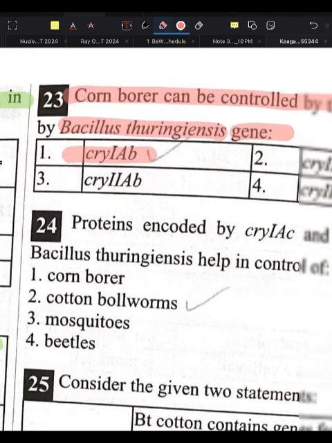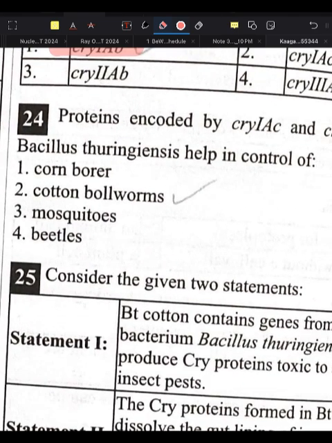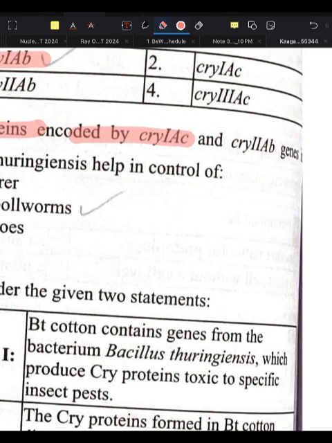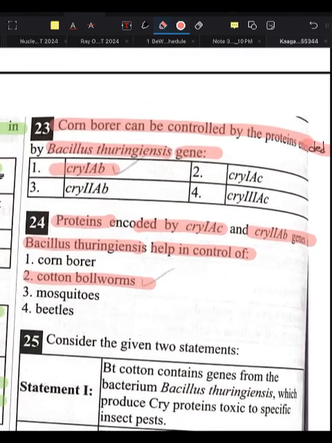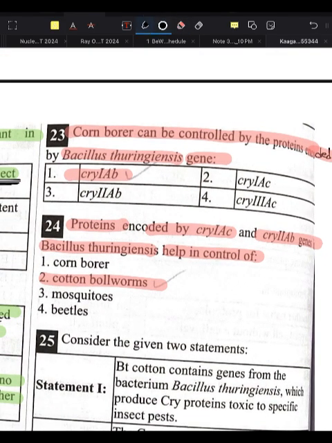First let me complete question number 24, then I will give you a short trick. Protein encoded by cry1Ac and cry2Ab genes in Bt helps in control of what? Cotton bollworms. Now let me give you a trick for how to remember this.